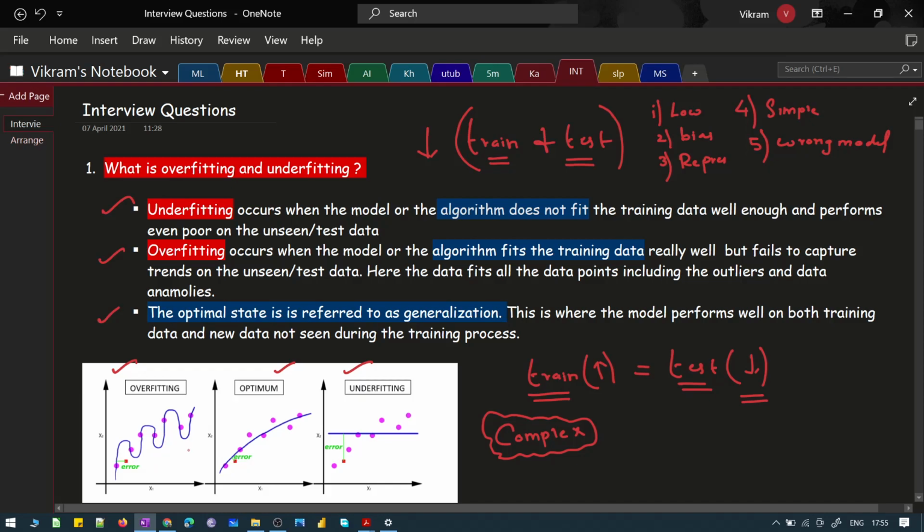But when a new data set comes in, this square that you see over here, it is not able to predict, right? You see that the green line talks about the error that exists between what is being predicted and the actual. So basically the model performs good on your training data set, but it performs really bad on your test data set, right? This is what you call overfitting. Now let's look at underfitting.